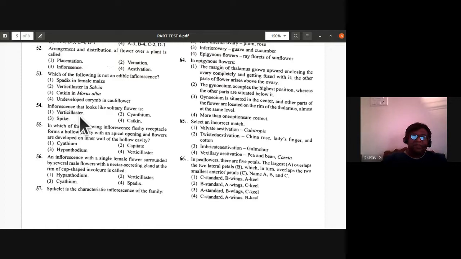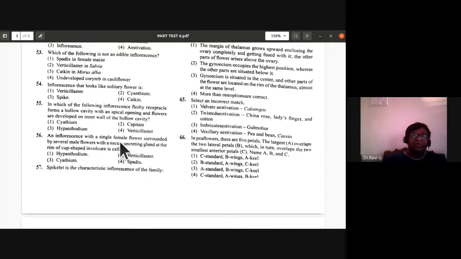Verticillaster looks like a special type of inflorescence. Cyathium looks like a solitary flower rather than a spike, but they have given the answer as spike. So the inflorescence that looks like a solitary flower is cyathium. Please mark it. The third, spike, is wrong in this.